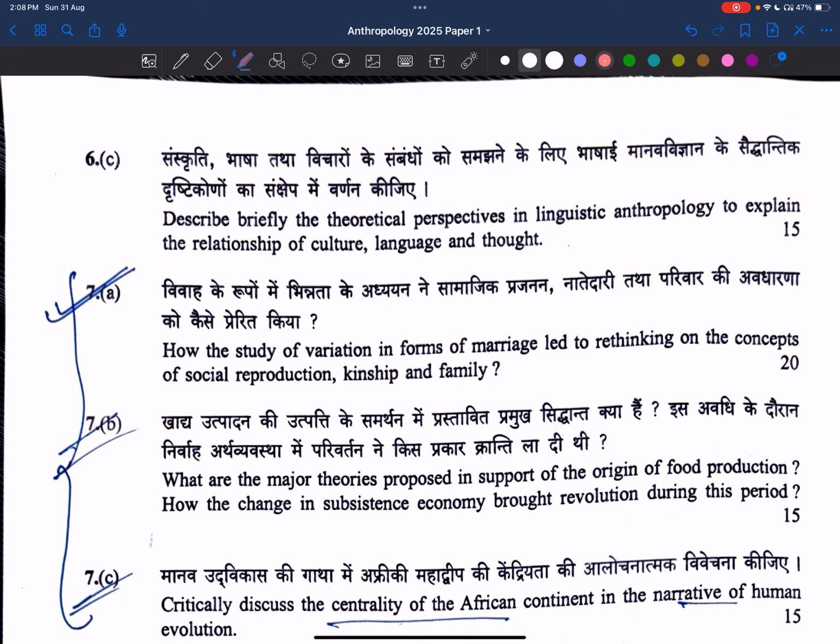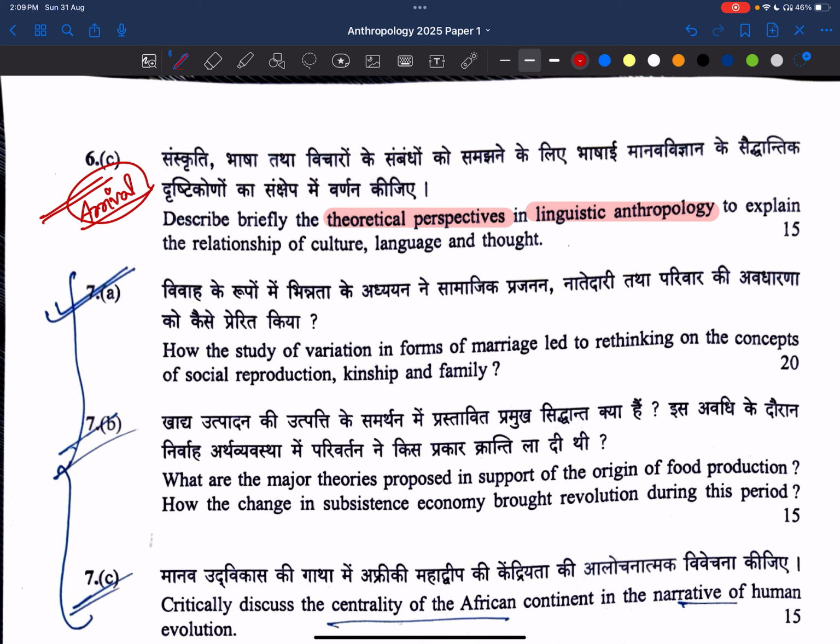Describe briefly theoretical perspectives in linguistic anthropology, to explain the relationship of culture, language, and thought. See, the Sapir-Whorf hypothesis, we can use it here. It is a theoretical perspective in linguistic anthropology. We can write the Sapir-Whorf hypothesis, and as an example, we can also write about the movie Arrival. I hope you have watched Arrival. It's there on Amazon Prime. It is totally based on the Sapir-Whorf hypothesis. If I was writing this exam, I would have written this example. It was nominated for Oscars also.